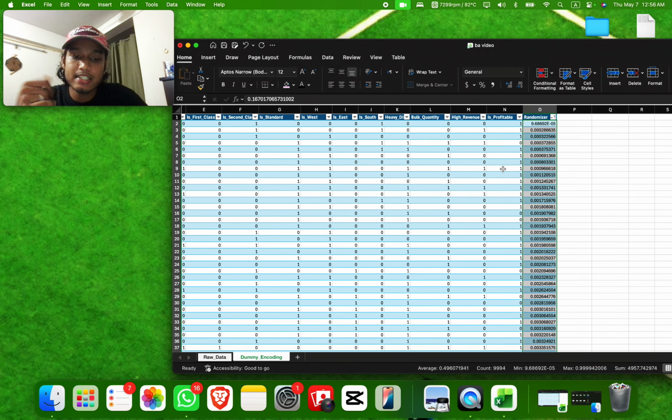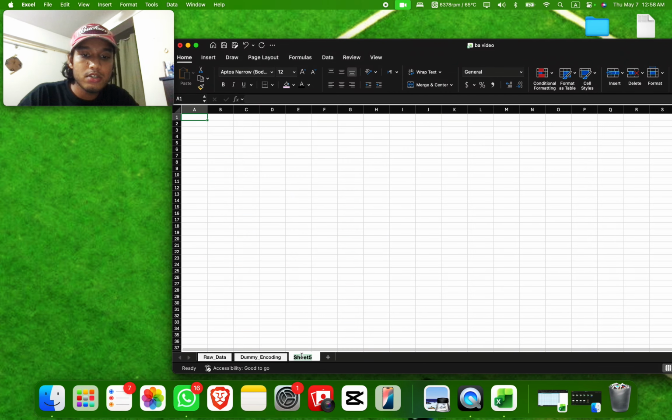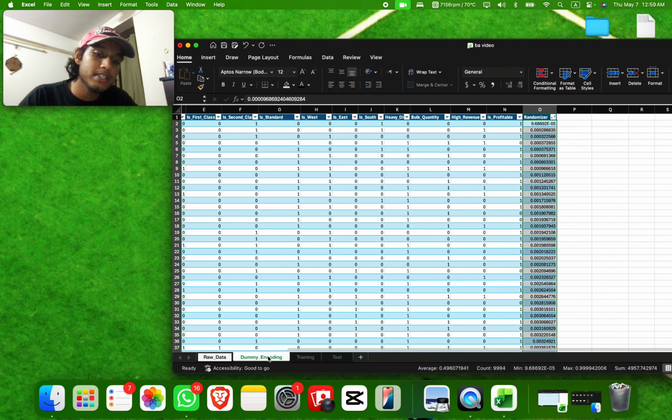And for my test data set, I will take a total of 850 with basically an 80-20 split of ones and zeros. And why is that? Because the real data shows an 80-20 split of ones and zeros. So now basically what we're going to do is create a training sheet and a test sheet. The training sheet will have the 3,400 of these, and the test sheet will have 850 with an 80-20 split.